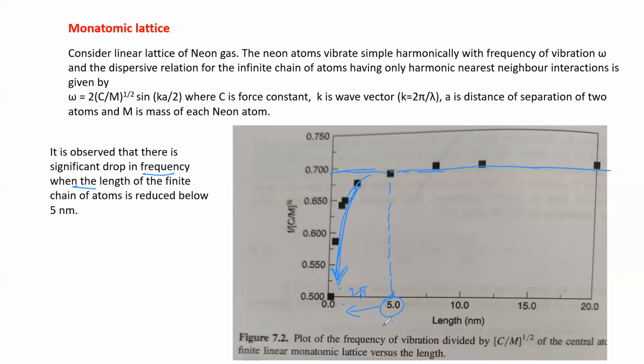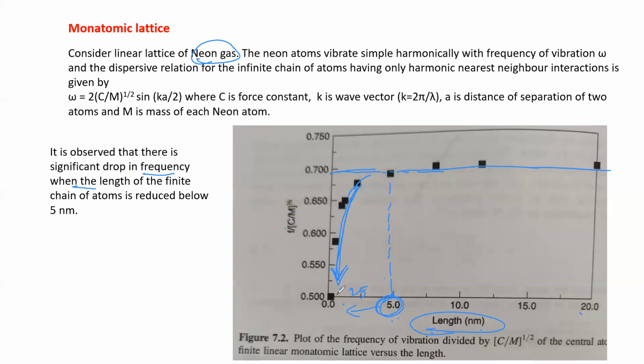So the length of the monoatomic chain matters a lot in the nanometer regime, and a particular value of the length for a particular structure, because this is neon gas. For neon gas, it is observed that below 5 nanometer the change is drastic.